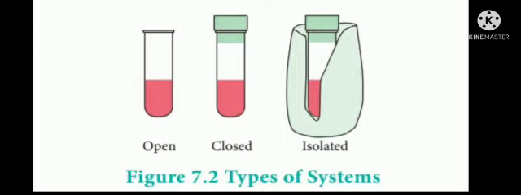In closed system, there should be exchange of energy. There is no exchange of matter. In open system, there should be exchange of both matter and energy. Hence, we completed the topic types of thermodynamic systems.